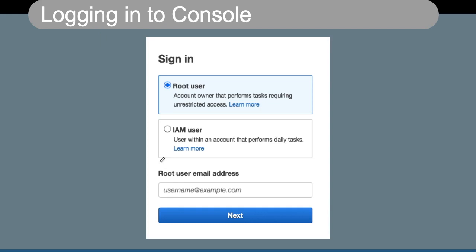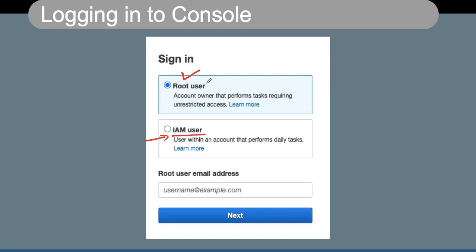Now when we are done with our sign up, we can always log in by using the root user. Root user is the user which will always have the highest permission, and you should not use your root user account very frequently. So for normal workloads or normal work, you should always use something called an IAM user. IAM stands for Identity and Access Management. We are going to talk about that as well.